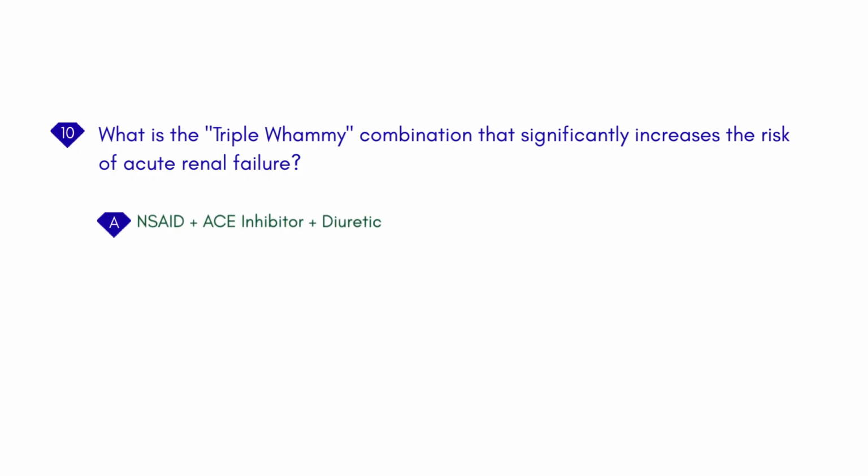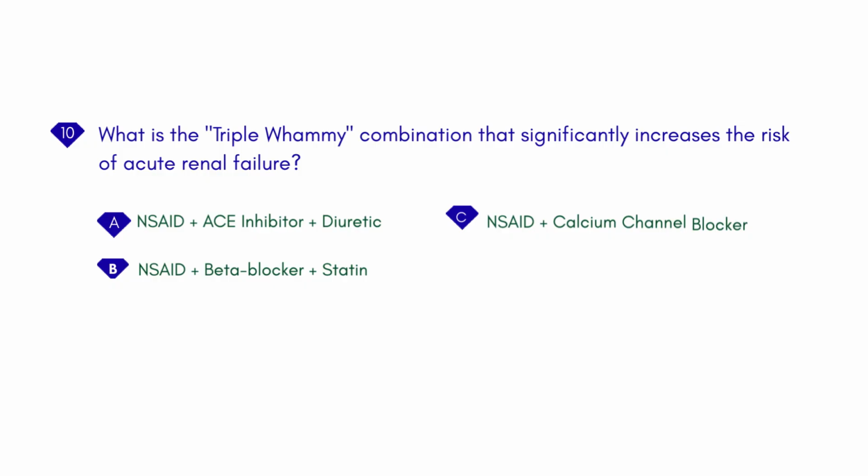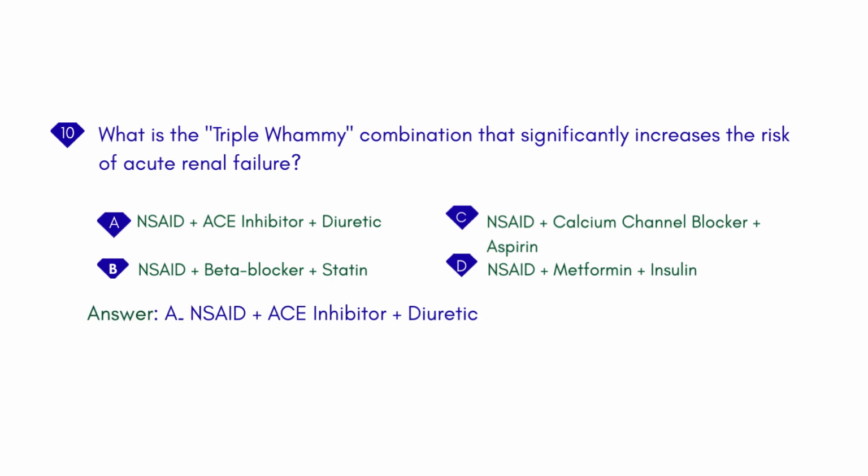What is the triple whammy combination that significantly increases the risk of acute renal failure? A. NSAID plus ACE inhibitor plus diuretic. B. NSAID plus beta blocker plus statin. C. NSAID plus calcium channel blocker plus aspirin. D. NSAID plus metformin plus insulin. Answer: A. NSAID plus ACE inhibitor plus diuretic.